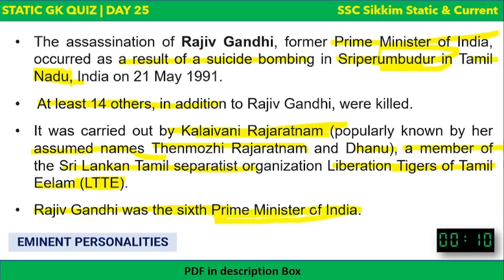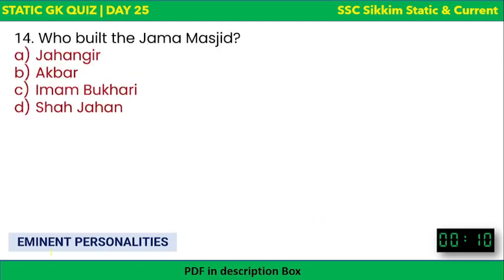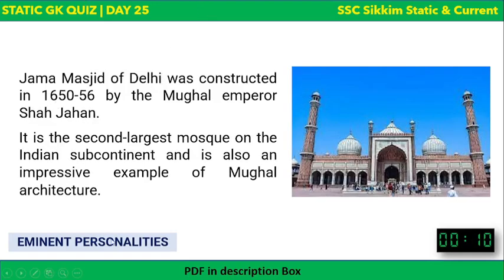So I hope it's clear. Let's go to the next question. Who built Jama Masjid? Now this is an easy question. Who built Jama Masjid? Jahangir, Akbar, Imam Bukhari, or Shah Jahan? Jama Masjid was built by Shah Jahan, who also built the Taj Mahal, right? Jama Masjid is in Delhi. It was constructed from 1650 to 1656 by Mughal Emperor Shah Jahan. It is the second largest mosque in the Indian subcontinent and is also an impressive example of Mughal architecture.